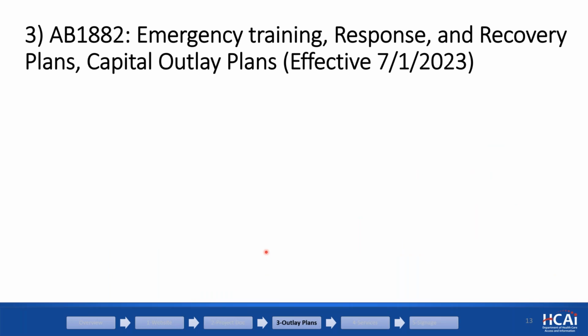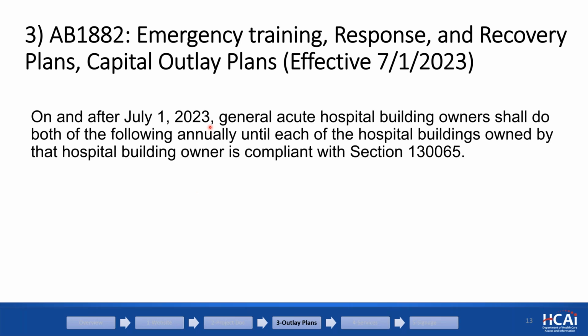Item number 3 is the emergency training, response and recovery plans and capital outlay plans. The law basically says that as of July 1st, 2023, the general acute care building owners shall do both of the following annually, until each hospital building owned by the owner is compliant with this section.